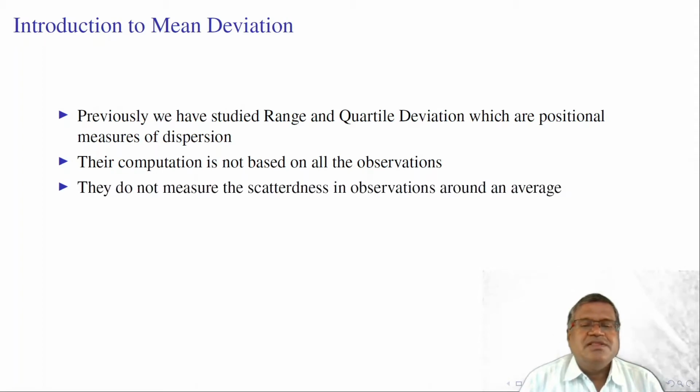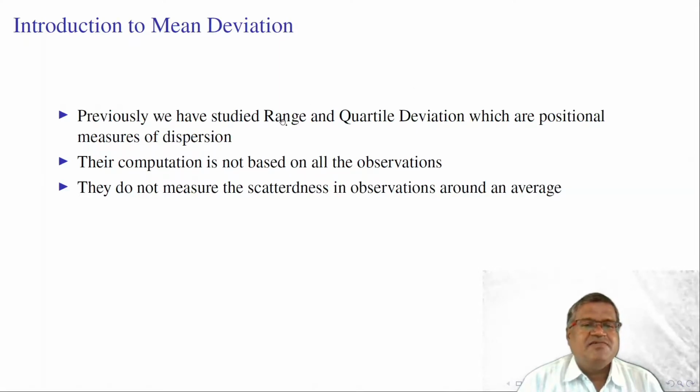The calculation of a measure of dispersion must involve all the observations in the data. It is one of the characteristics of an ideal measure of dispersion. So, the range and quartile deviation do not measure the scatteredness of observations around the average.